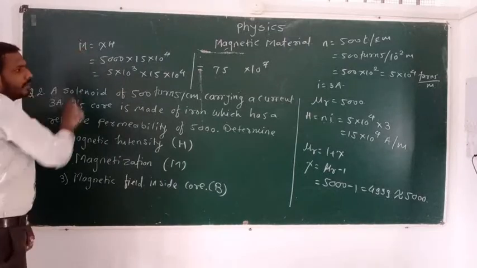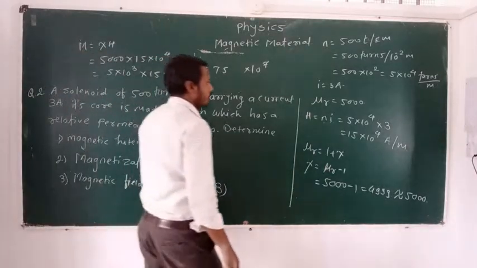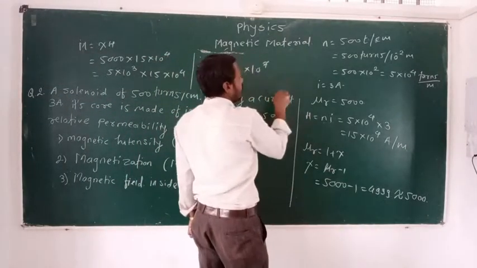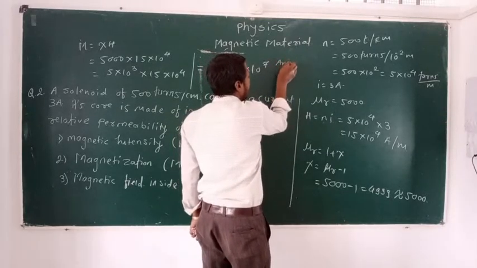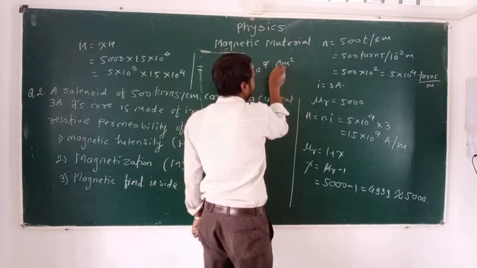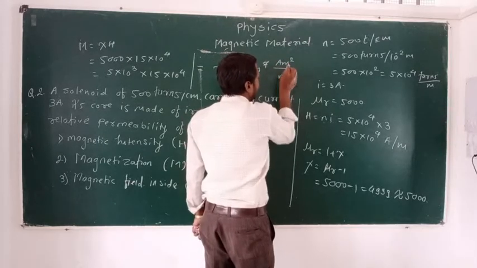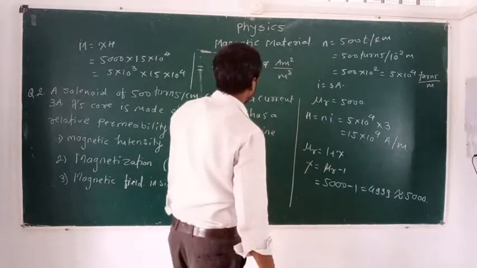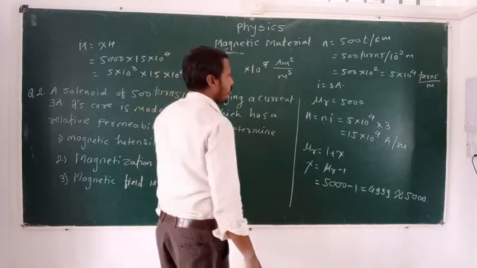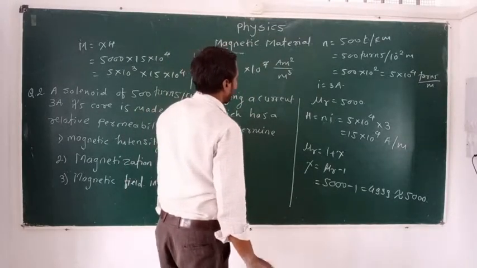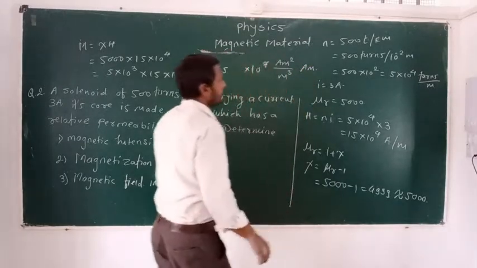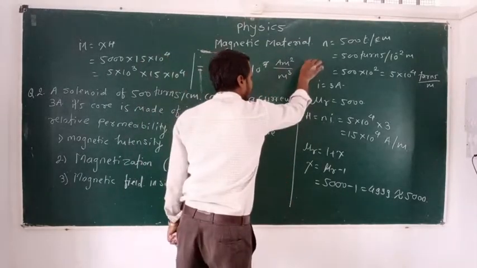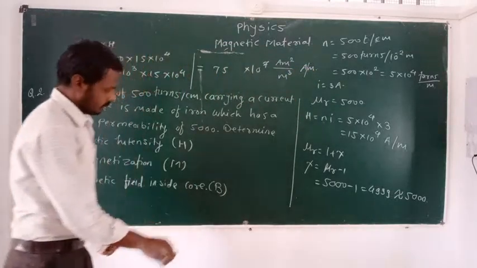This is the magnetization, and the unit of magnetization: we know that magnetization is magnetic dipole moment per volume, that is ampere meter square divided by meter cube. Finally, we can write here the unit of magnetization is ampere per meter.